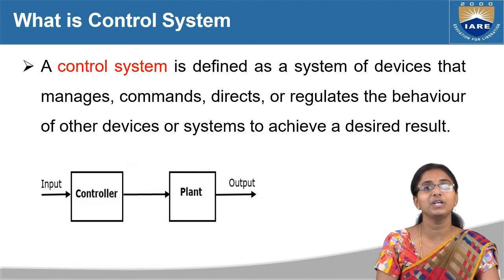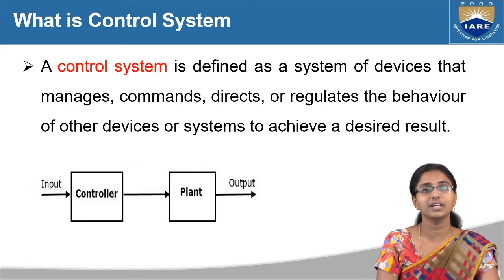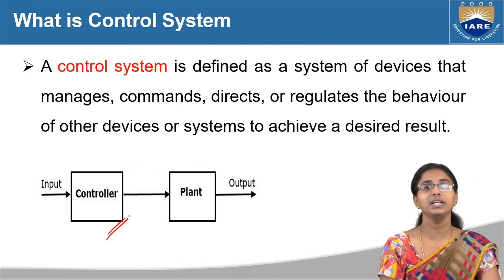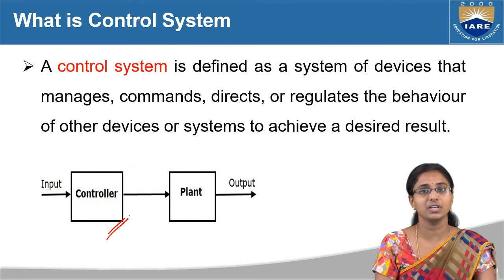Now what is the difference between a system and a control system? We already said that for a system the word control is added. Whenever we write verbally, we just add the word control, but in order to make a system a control system, we use a controller. Without a controller also, for example with the fan as my system, I give some input as electrical energy and I see the fan running as an output.